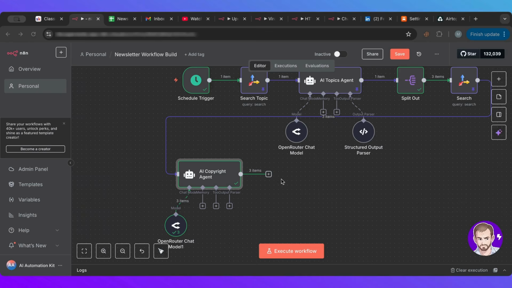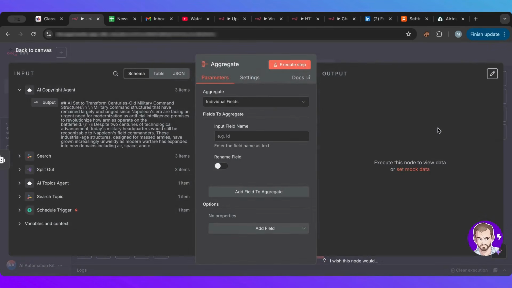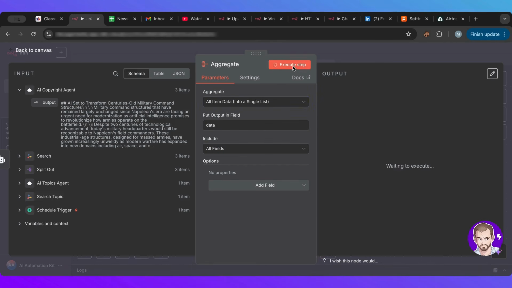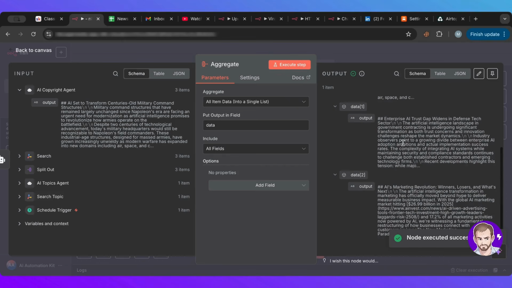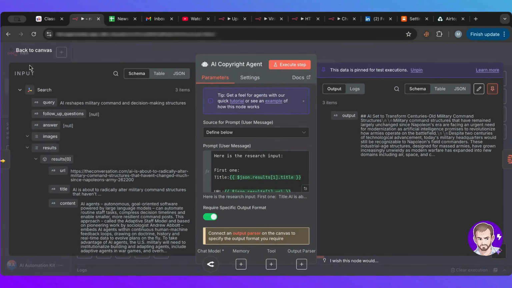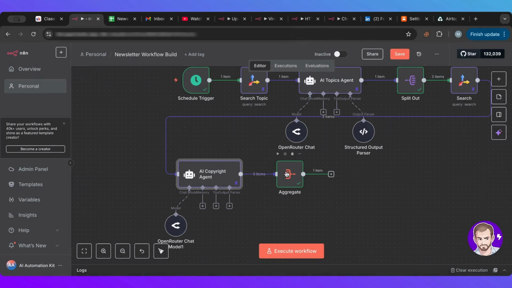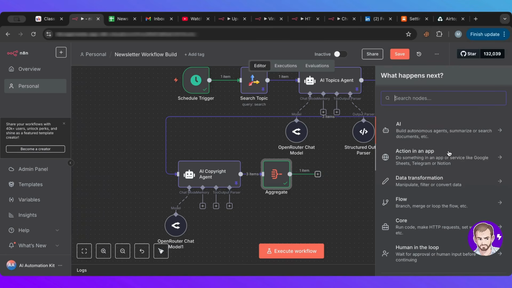So now that we have 3 items, let's bring everything together by aggregating everything. What aggregation is, it's basically putting all items together in one data set. Then let's pin this so we don't have to do that again. Now that we have the sections, the titles, everything, let's make an agent to do the editor part.